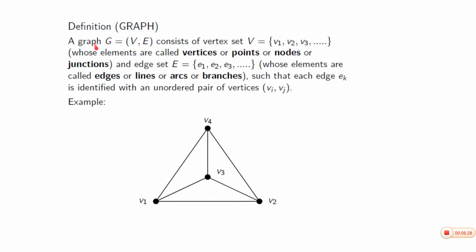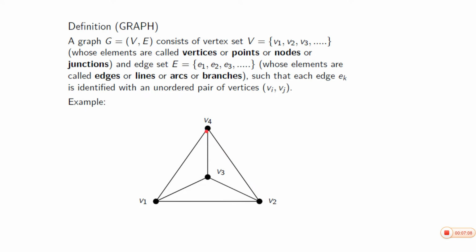What's a graph? A graph has got two components, vertex set and edge set. What do you mean by vertex set? It is set of points v1, v2, v3, etc. Edge set of line segments. Have a look at this. Here there are how many vertices? 1, 2, 3, 4. There are 4 points known as 4 vertices. And the line segment connecting these points, these vertices, which are known as edges in the graph.